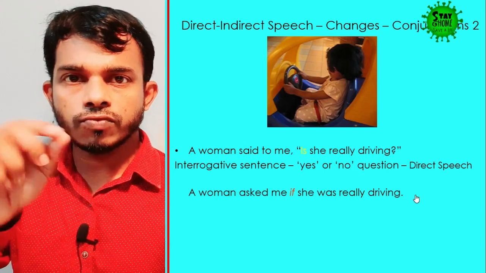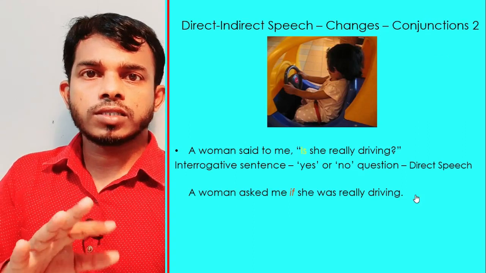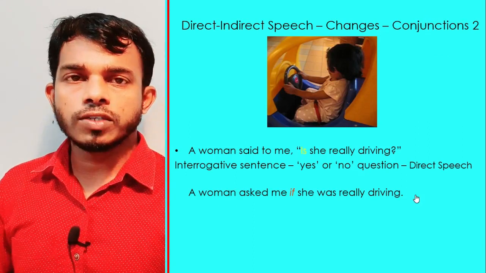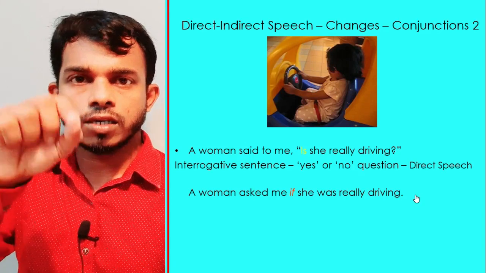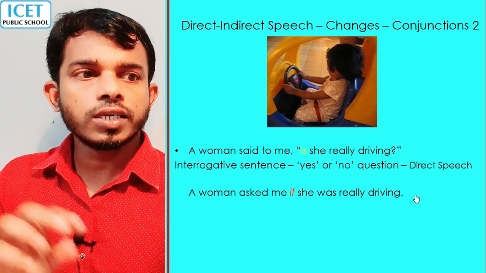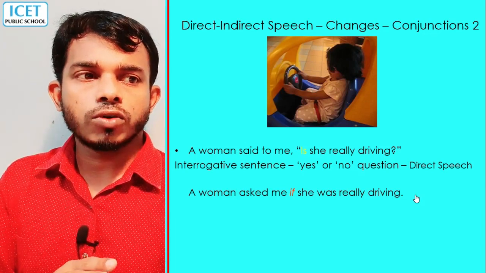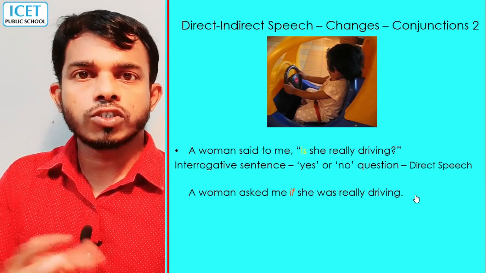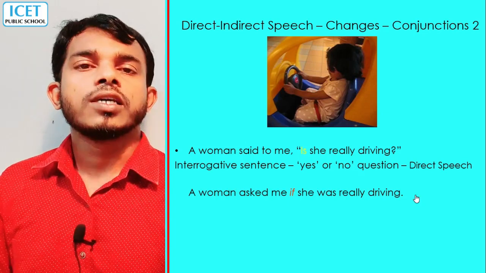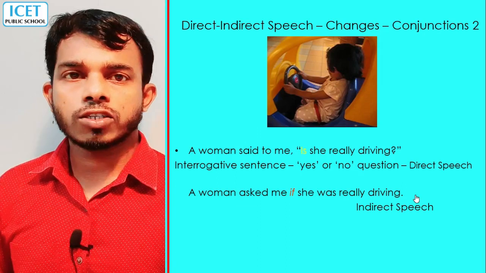Is will change into was, and the sentence order will also change. We start with the conjunction if, and the sentence becomes normal order: if she was really driving. So this is indirect speech.